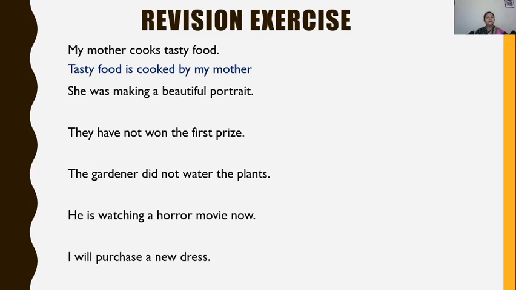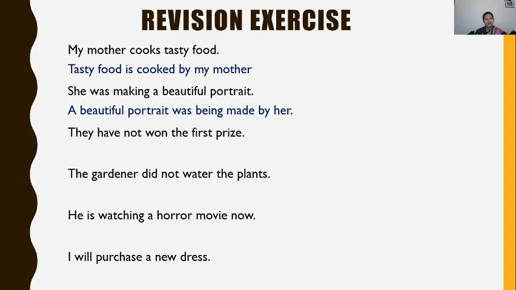Clear? Now the second sentence is, she was making a beautiful portrait. Can you identify the tense of this sentence? Was making, past continuous. Okay, so be ready, use the right tense while converting the sentence. Clear? She was making a beautiful portrait. What is the object here, children? A beautiful portrait. So a beautiful portrait was being made by her.